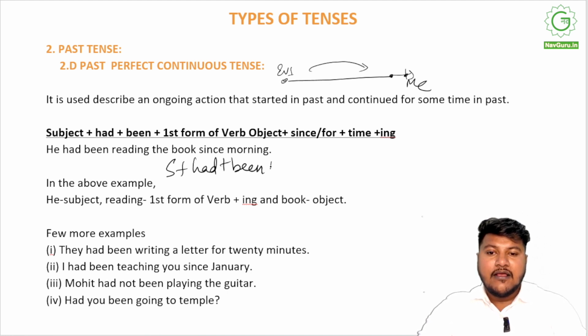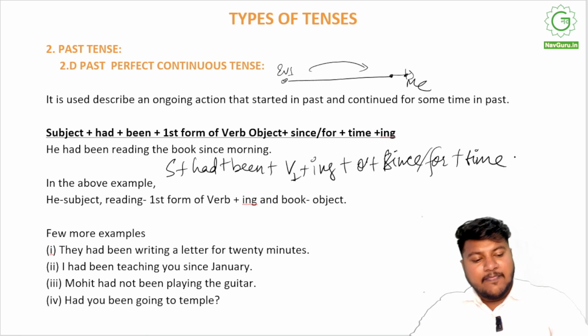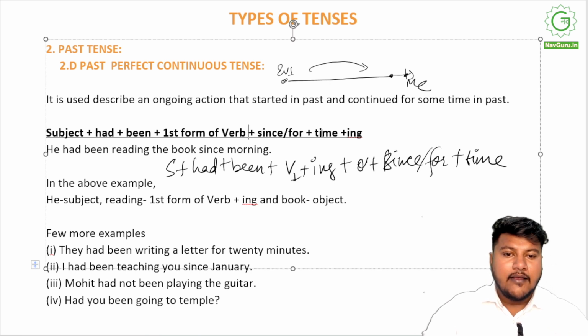Had plus been plus first form of the verb plus ing plus object plus since/for, as we learned earlier, followed by time. This is how the perfect continuous tense works, right?